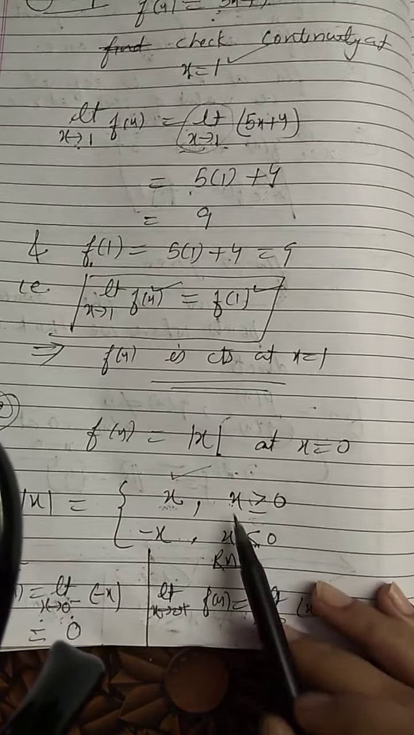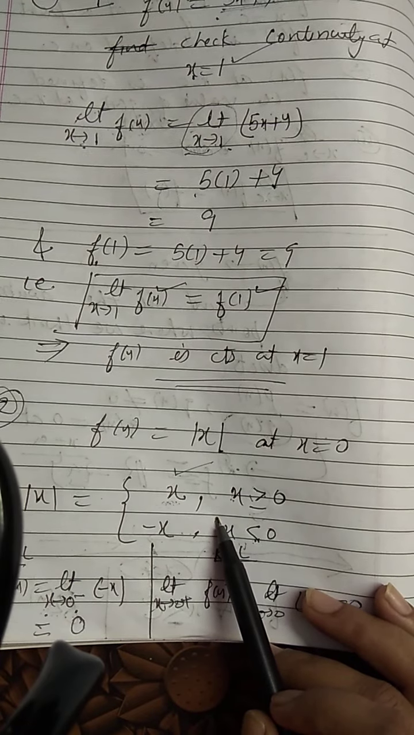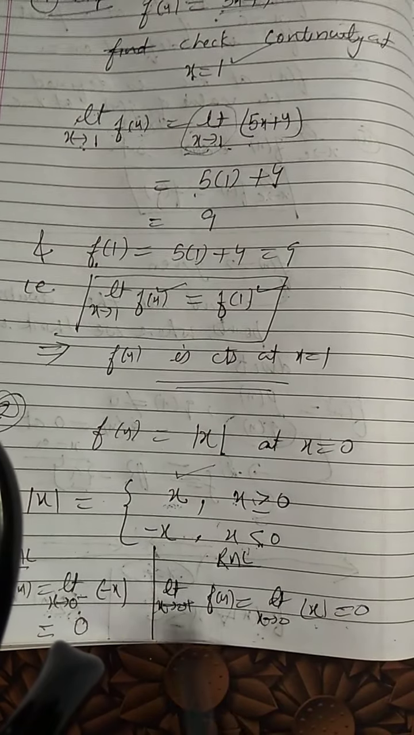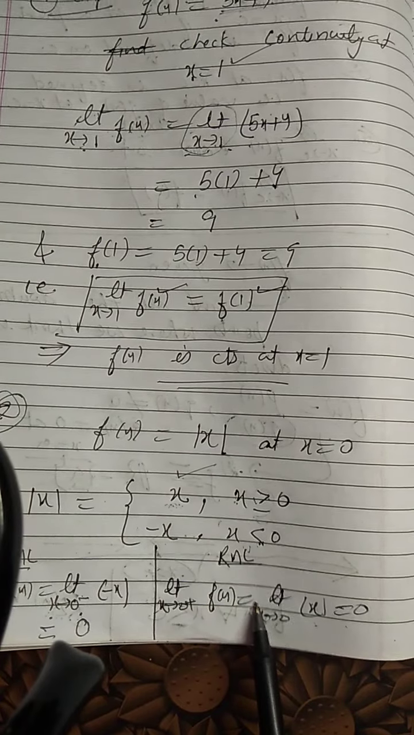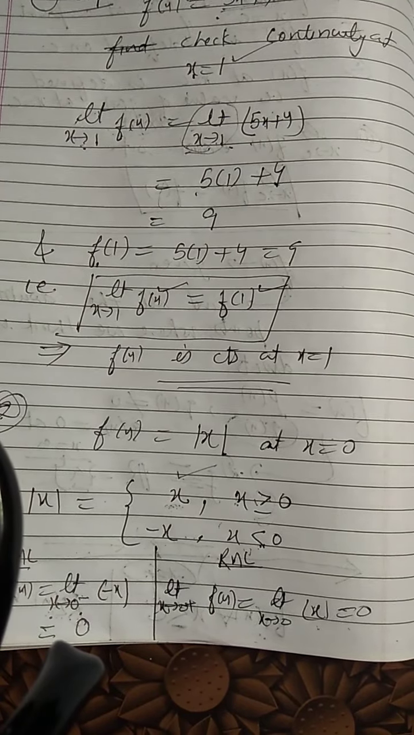So whenever we have this kind of function, again one more condition we are getting: LHL should be equal to RHL, and these two should be equal to the value of the function.